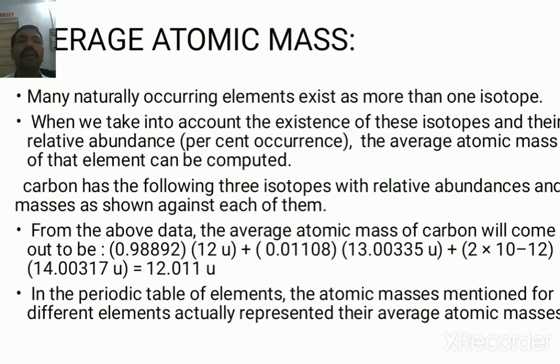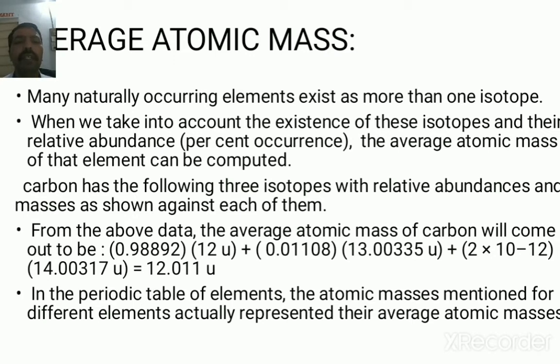By using the percentage occurrence of the different isotopes, the average atomic mass is taken. Like chlorine has 2 isotopes, chlorine-35 and chlorine-37. These two isotopes occur in nature in the ratio of 3:1. But the average atomic mass of chlorine is taken as 35.5.